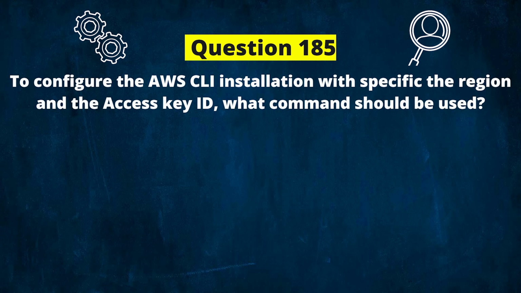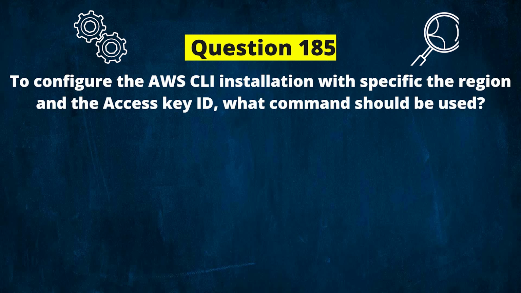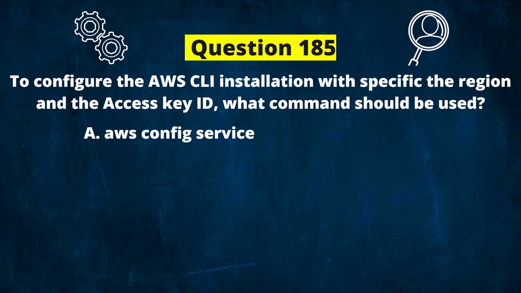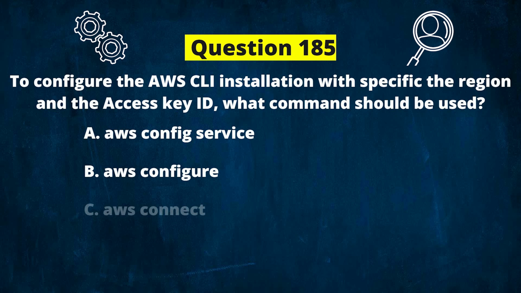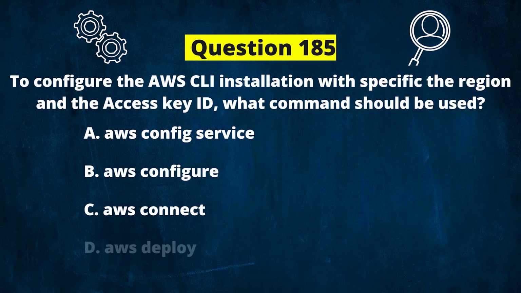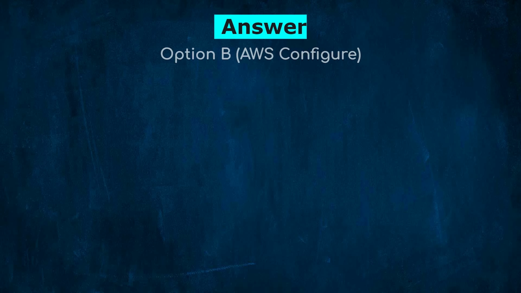Next question. To configure the AWS CLI installation with a specific region and the access key ID, what command should be used? And the options are A. AWS config service, B. AWS configure, C. AWS connect, D. AWS deploy. And the correct answer is option B.